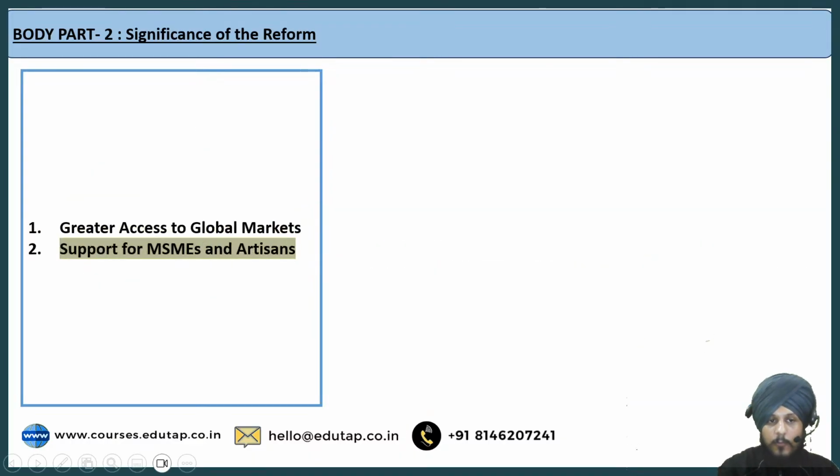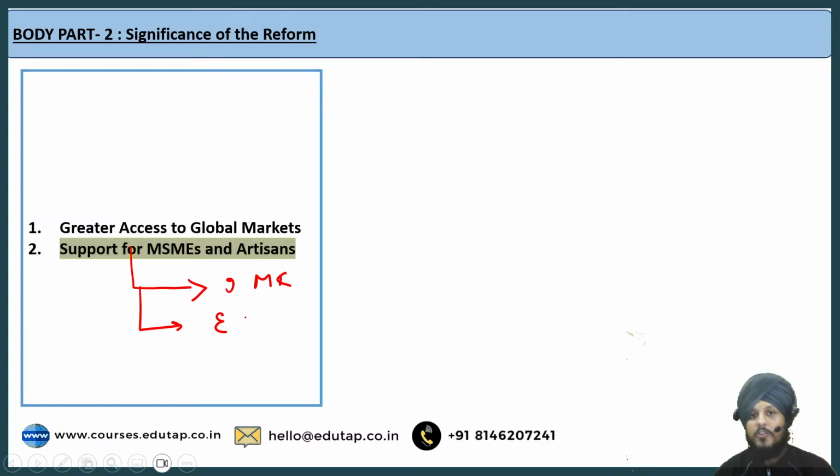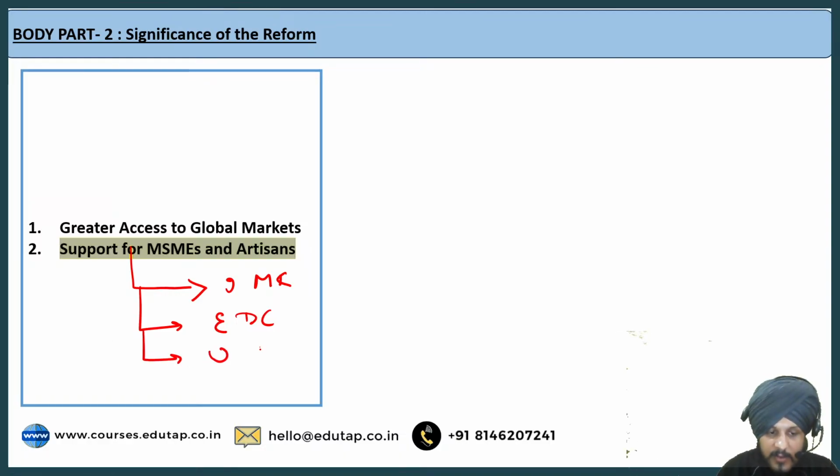Now let us move on to the second point. The second point is support for MSMEs and artisans, right? Now the point is that the small businesses and artisans that are there, they may manufacture good products, no doubt regarding that, they may manufacture quality products, but the point is that they still face different sorts of challenges. What type of challenges? For example, international marketing knowledge could be one point. Apart from that, the export documentation expertise that is required, right? That can be another challenge faced by these MSMEs or artisans. Apart from that, the warehouses, the foreign payment systems, and so on. Different sorts of challenges are there.